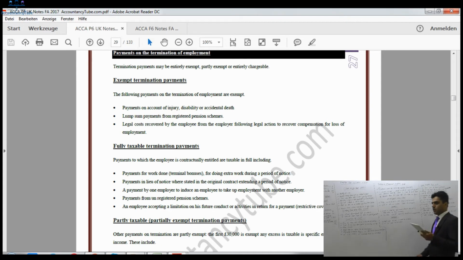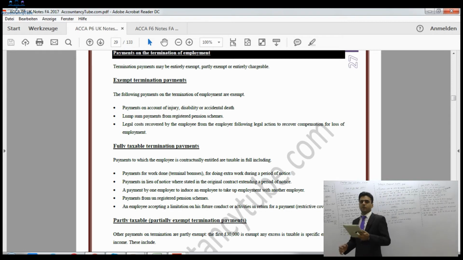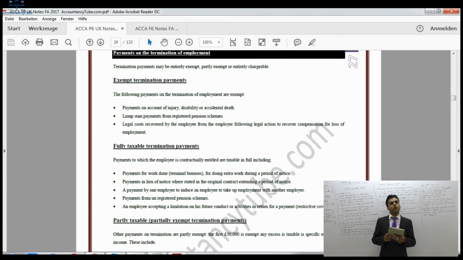Cost recovered by the employee. So when you have lost your office and you have sued your boss, whatever the legal cost is, if you have received that legal cost compensation, that will be exempt as well. Right, and these are the only ones which are exempt.